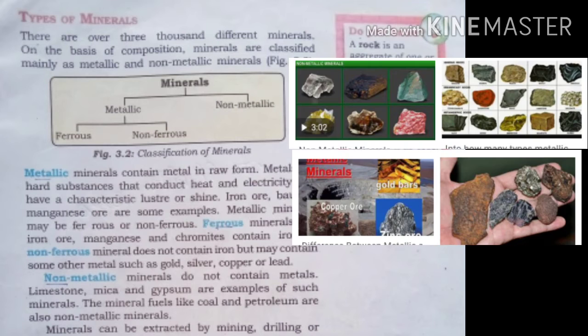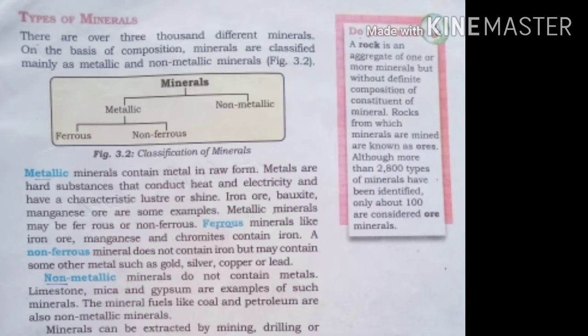What are metallic minerals? Metallic minerals contain metal in raw form. Metals are hard substances that conduct heat and electricity and have a characteristic luster or shine. Iron ore, bauxite, manganese ore are some examples of metallic minerals.